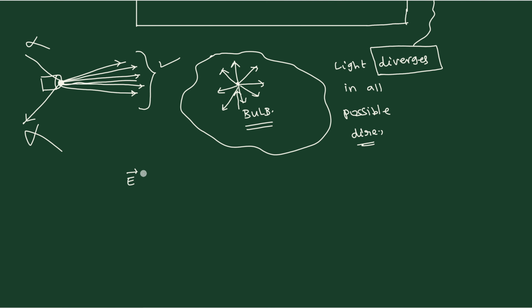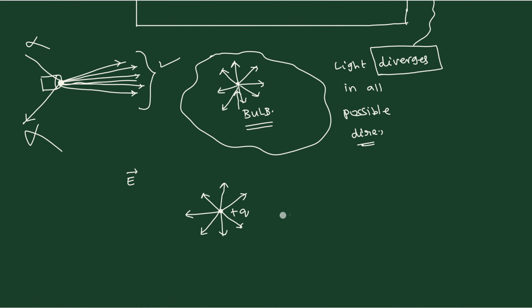Take a plus Q, a positive charge. You put it here, and then you draw the electric field due to this plus Q charge. You already know how to draw. So the electric field is in all possible directions like this for a positive charge. So what is your conclusion?